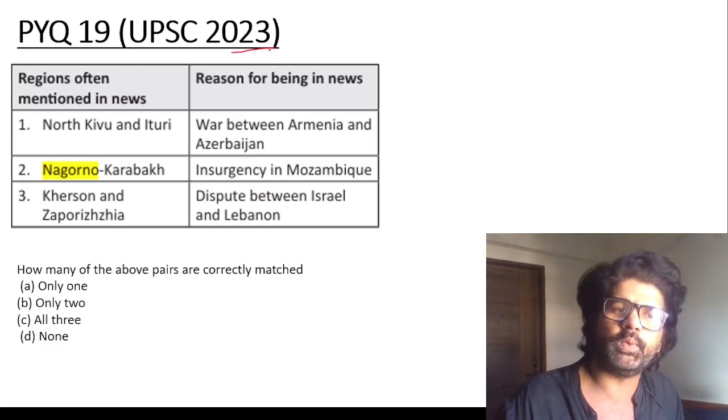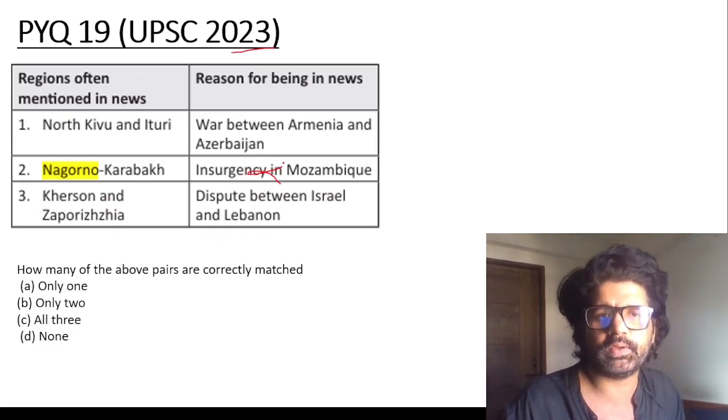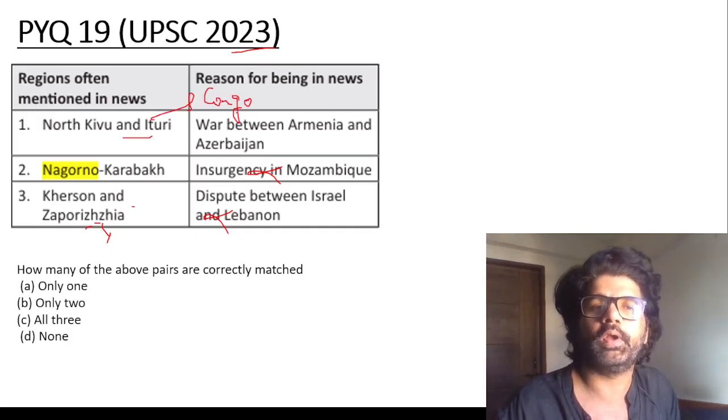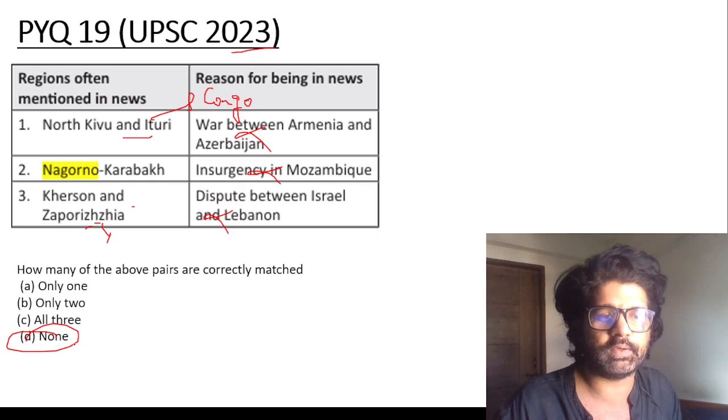PYQ 19, UPSC 2023. Nagorno-Karabakh is not in Mozambique; it is in Armenia and Azerbaijan. Kherson and Zaporizhia, we have discussed this earlier also, are in Ukraine. So the second and third are wrong. North Kivu and Ituri are in Congo, if I'm not wrong. So the first is also wrong, and the answer is D, none.